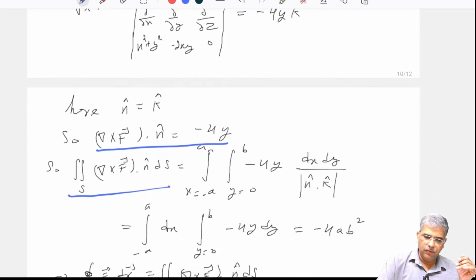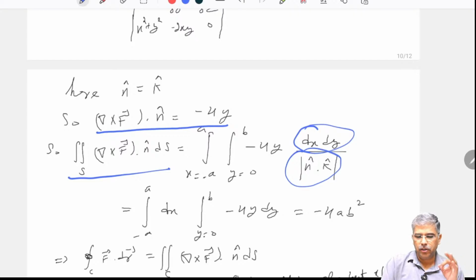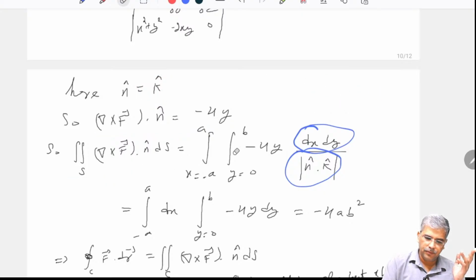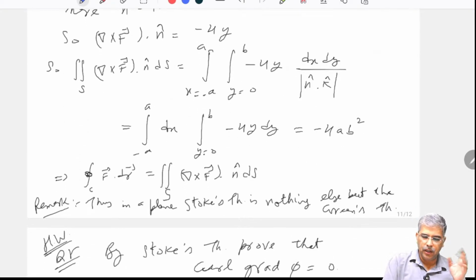And I apply the projection formula, dx dy by modulus of n dot k cap. What is n? That is k cap. So k cap dot k cap turns out to be equal to 1. That means the denominator is gone. So what I will get is only the numerator, that is dx dy and minus 4y.